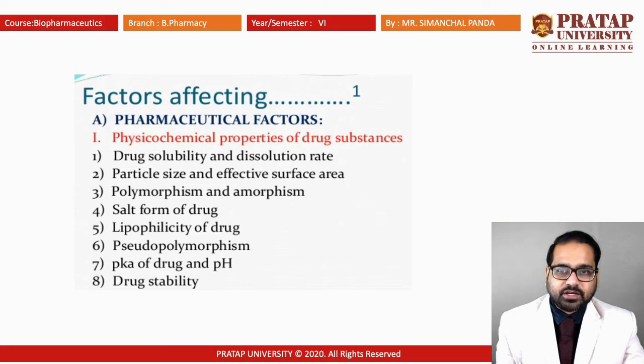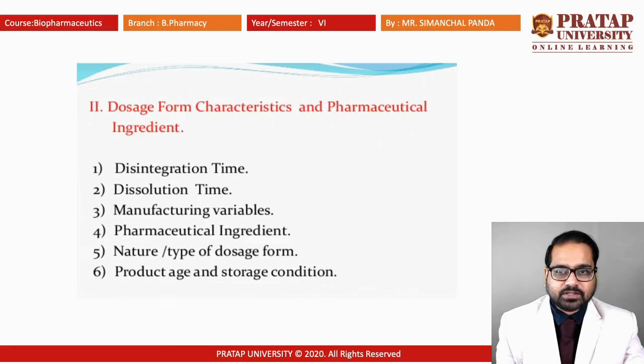Again, if you consider the semi-solid dosage form, it will be absorbed faster compared to the solid dosage form. Among the solid dosage forms, powders will be absorbed faster than granules, then we get the dispersed system, then there will be capsules, then tablets. So these are the increasing and decreasing orders of absorption when you are changing the formulation.